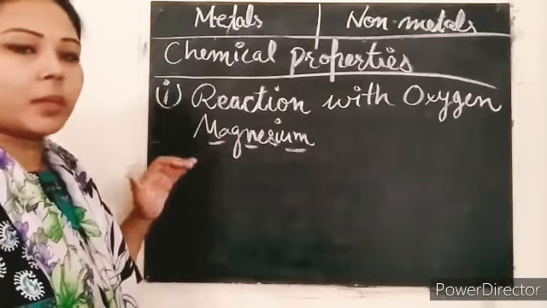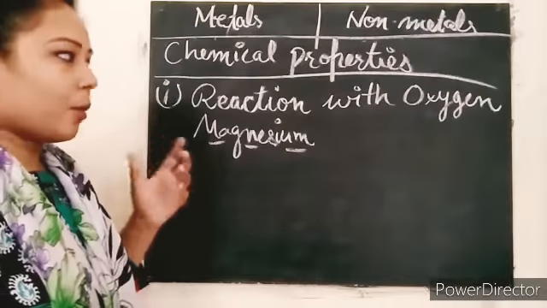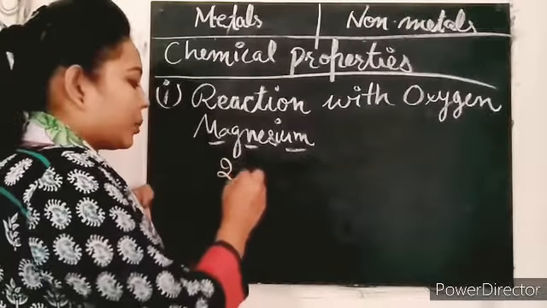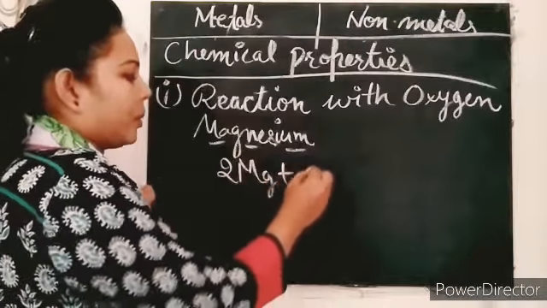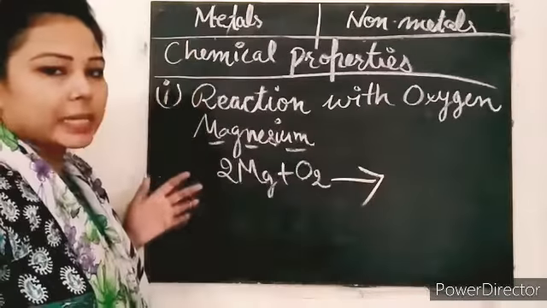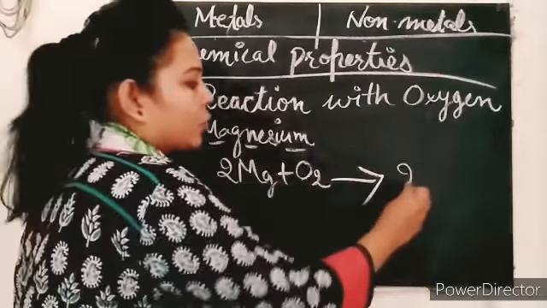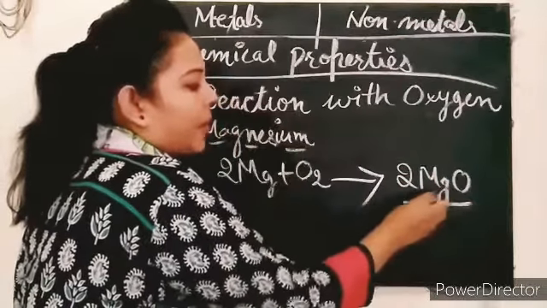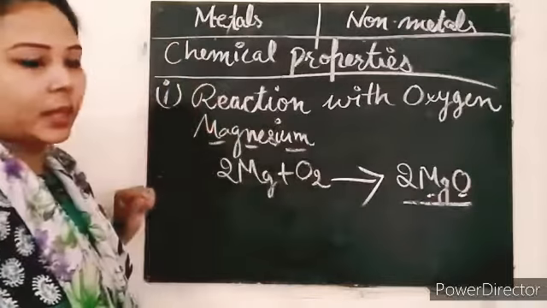Magnesium is a metal, and when it reacts with oxygen, magnesium plus oxygen gives 2MgO, that means magnesium oxide. Clear?